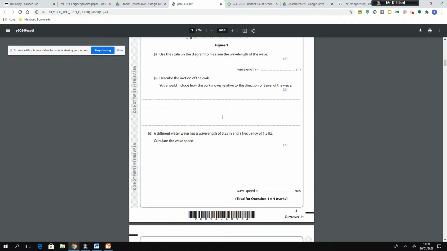So to calculate the speed of the wave from this, it was just a straightforward multiplication of 1.5 times 0.25. That would have given you an answer of 0.375 meters per second. So to plug those into your calculator and to write down the answer on the screen from your calculator would have secured you the 2 marks for this question.